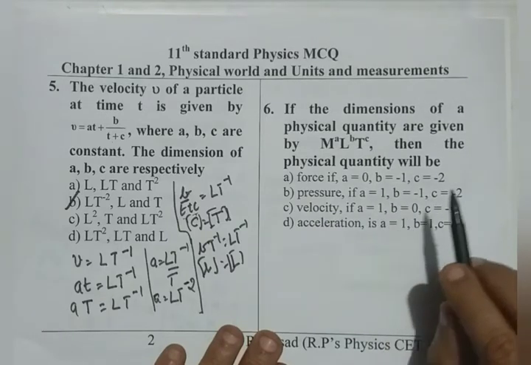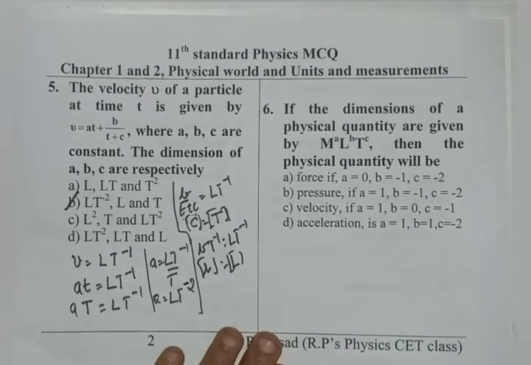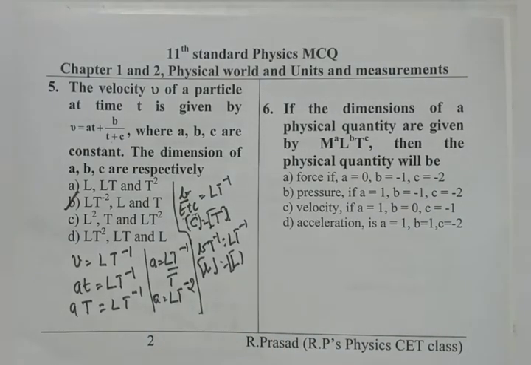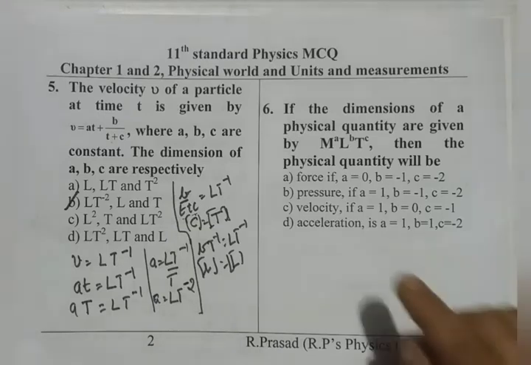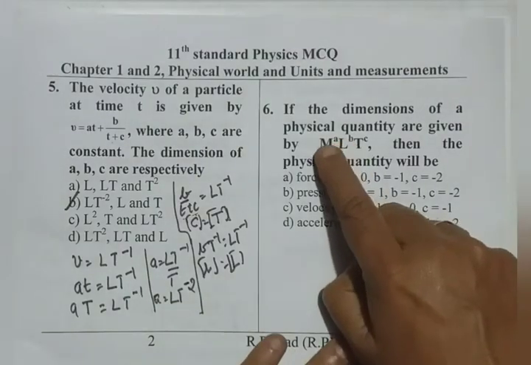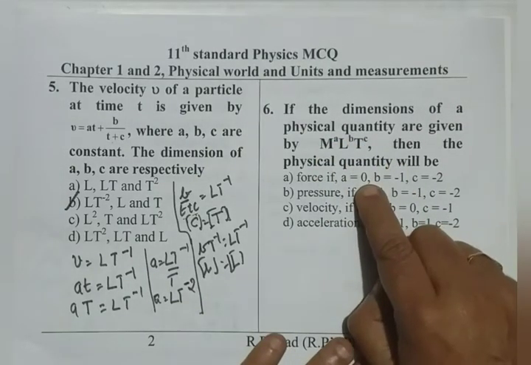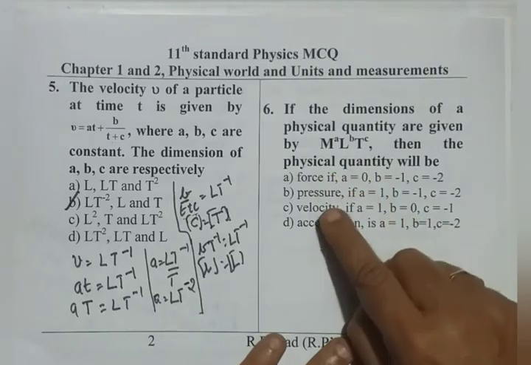We have to analyze. If you can remember the force dimension formula, F equals M to the power of 1, L T to the power of minus 2. As M's power is 1, M to the power of 1 should come. So, force, the first option, is not correct.